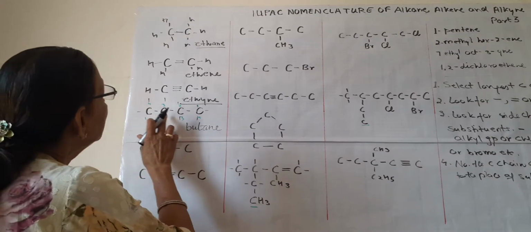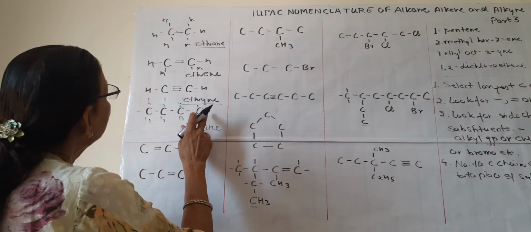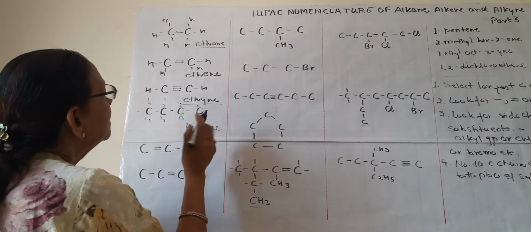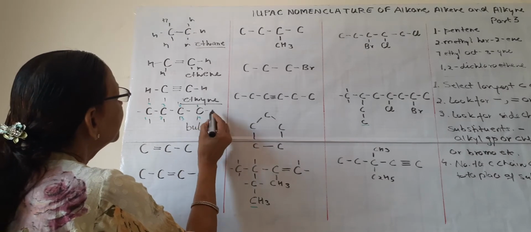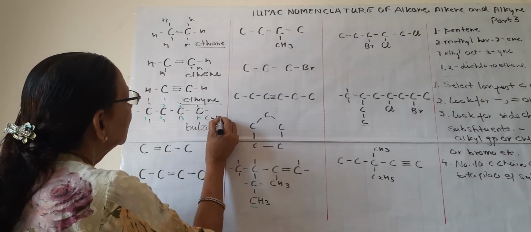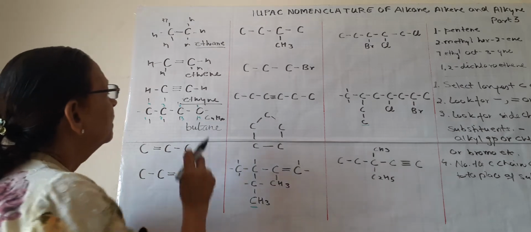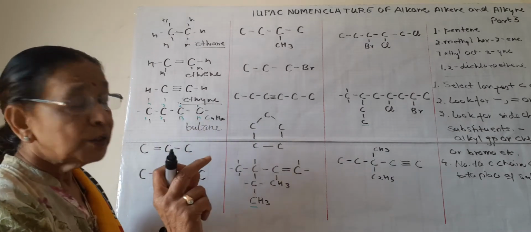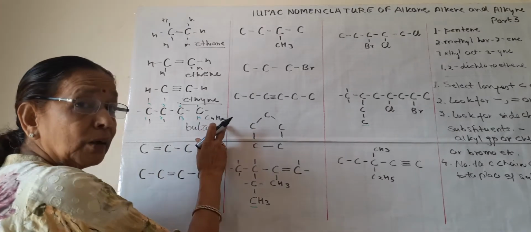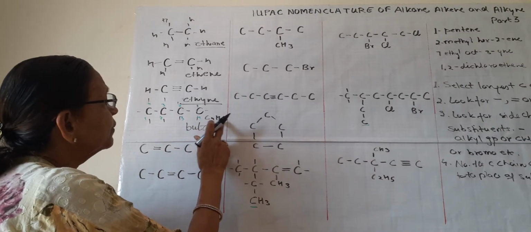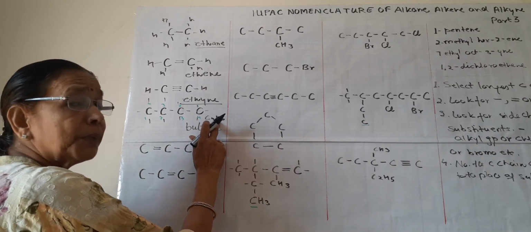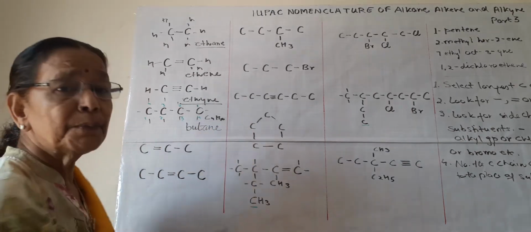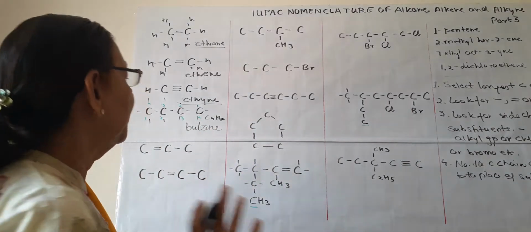So C4H, how many? 3, 6, 7, 8, 9, 10. C4H10 is butane. The general formula CnH2n+2 also proves with this C4H10. So this is the simple structure of butane.